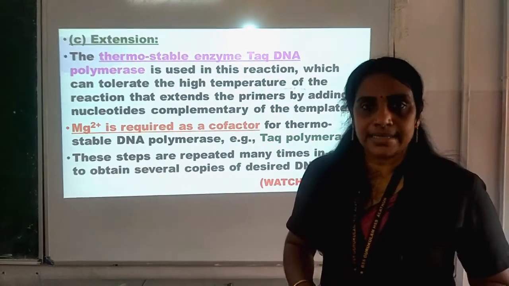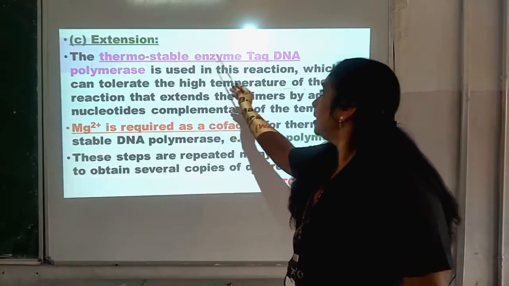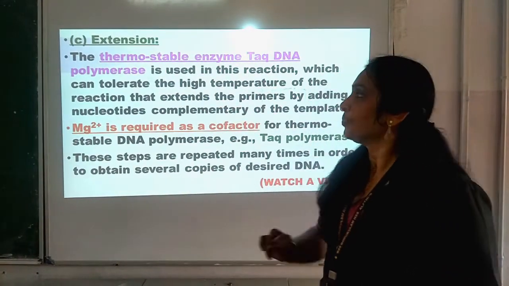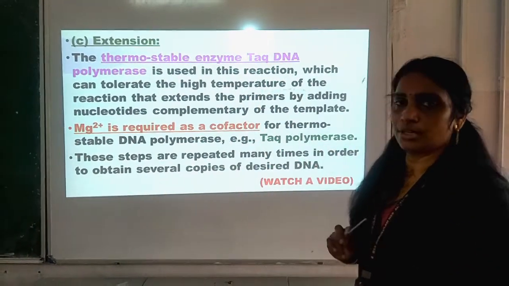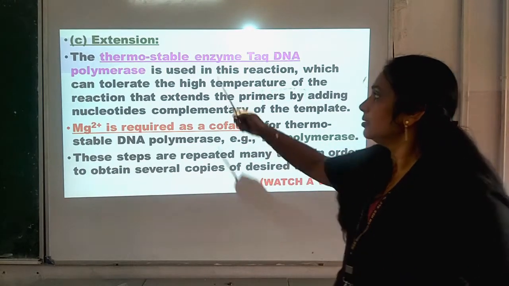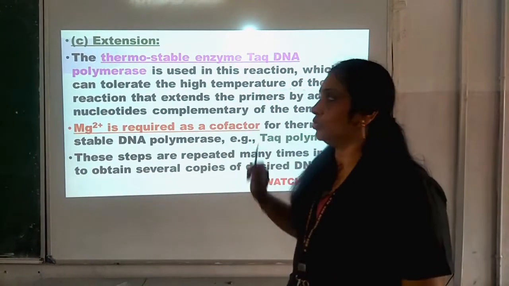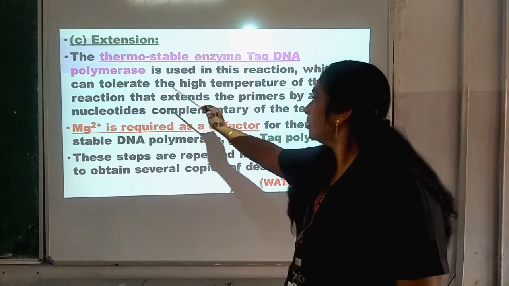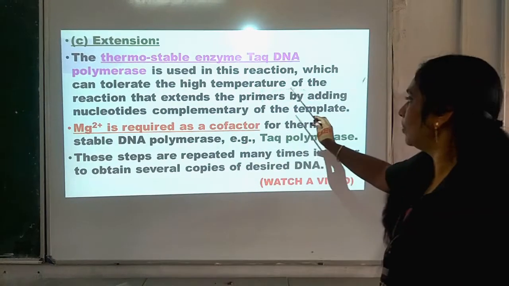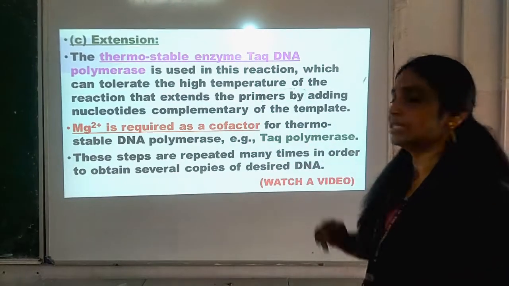Now the third one is extension. The thermostable enzyme, that is Taq DNA polymerase, is used in this reaction. For extending the sequence of DNA, the thermostable enzyme Taq DNA polymerase is used, which can tolerate the high temperature of the reaction and extends the primers by adding nucleotides complementary to the template.